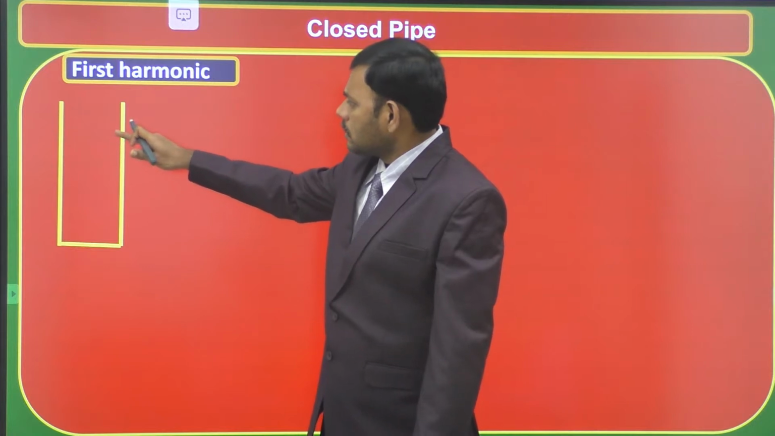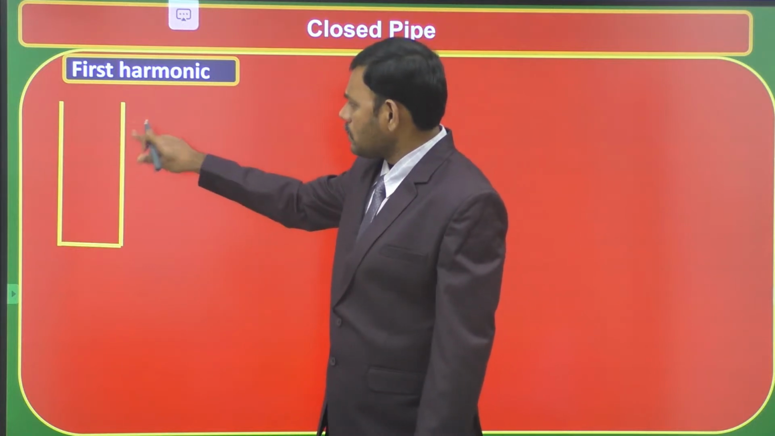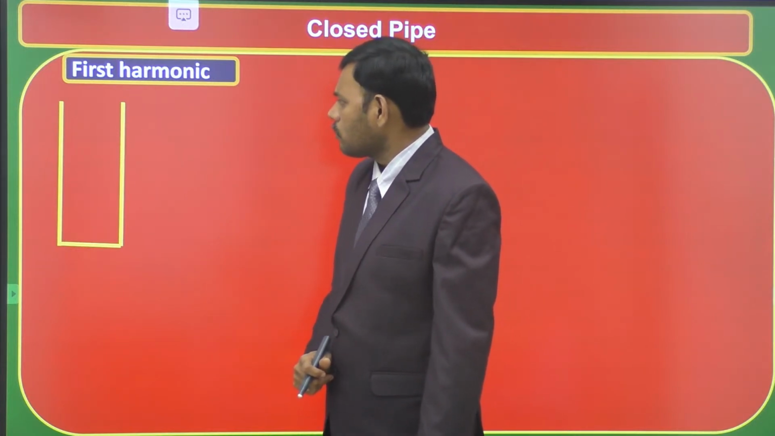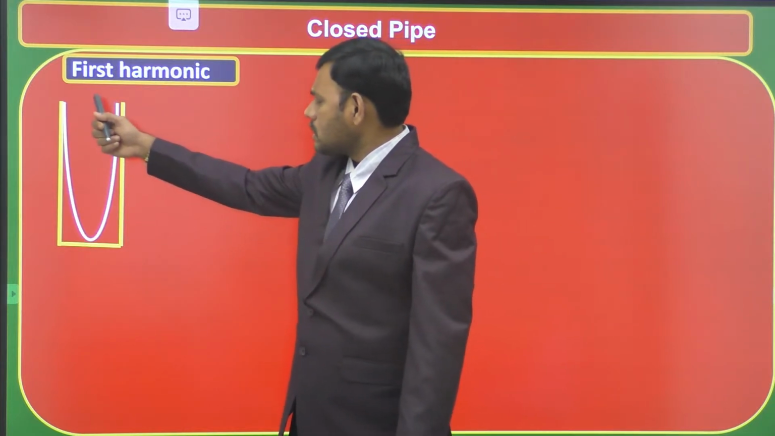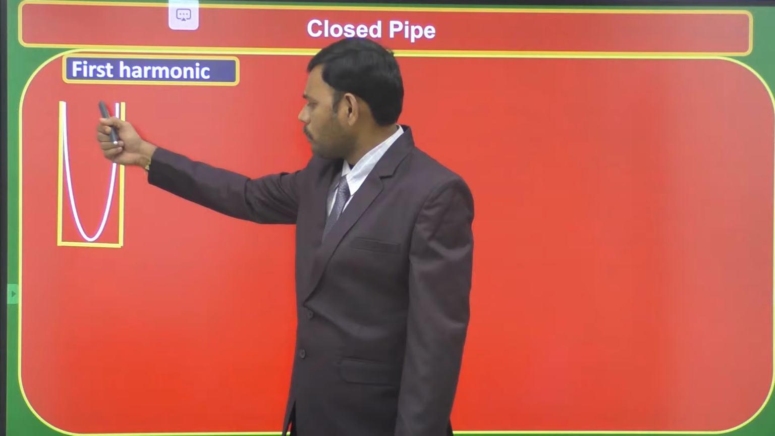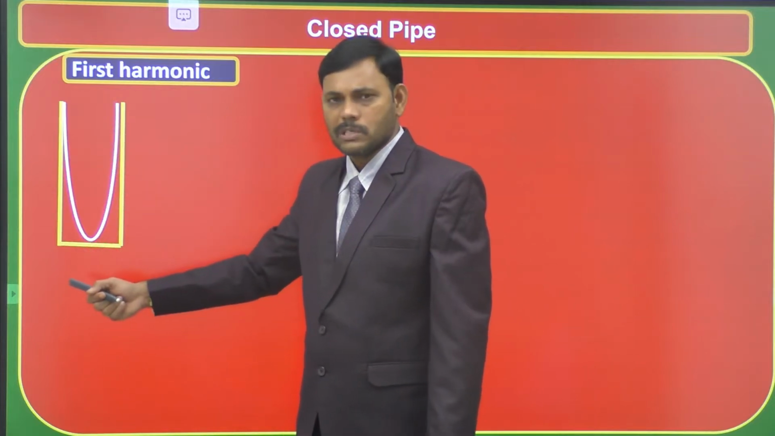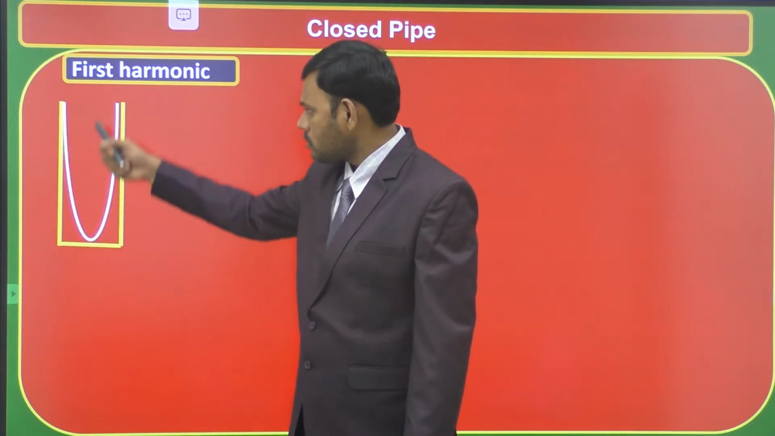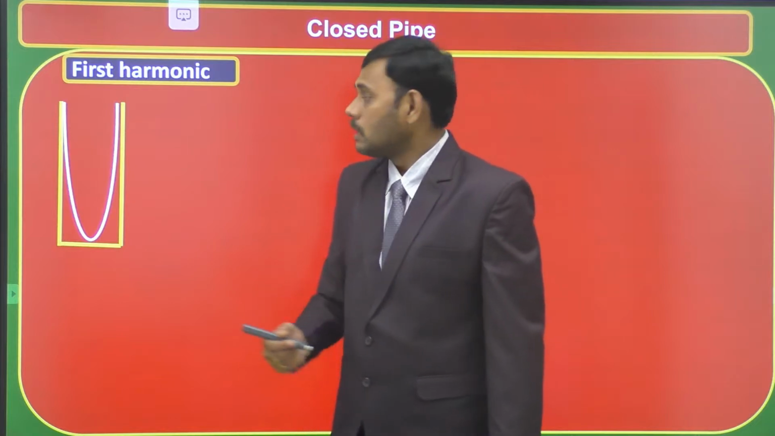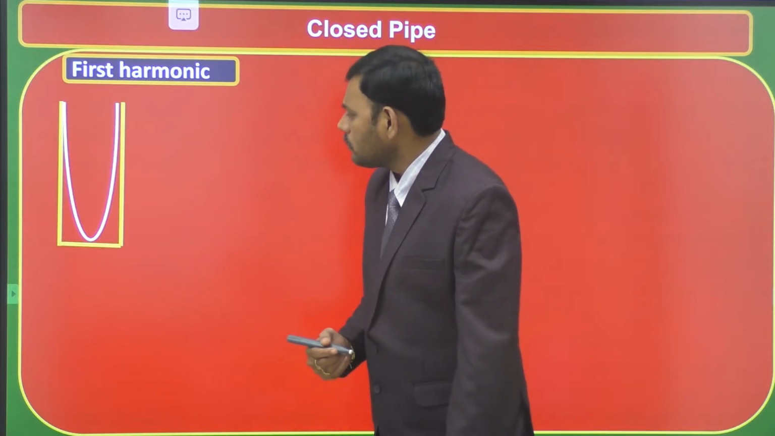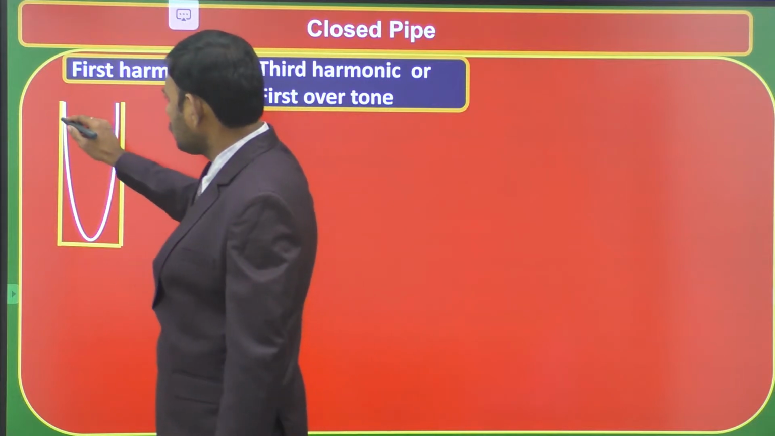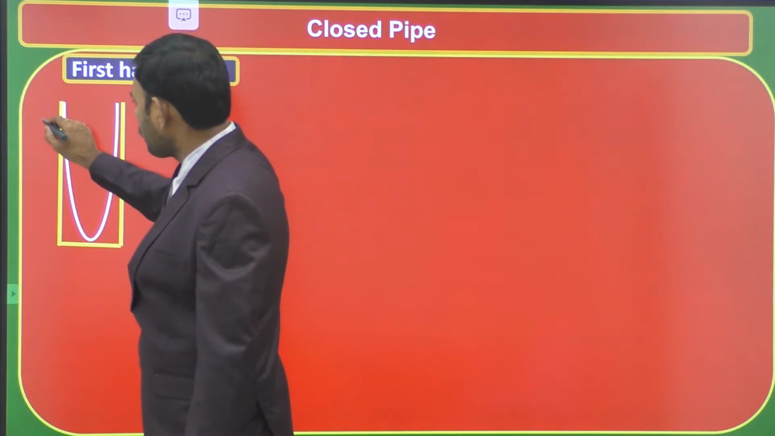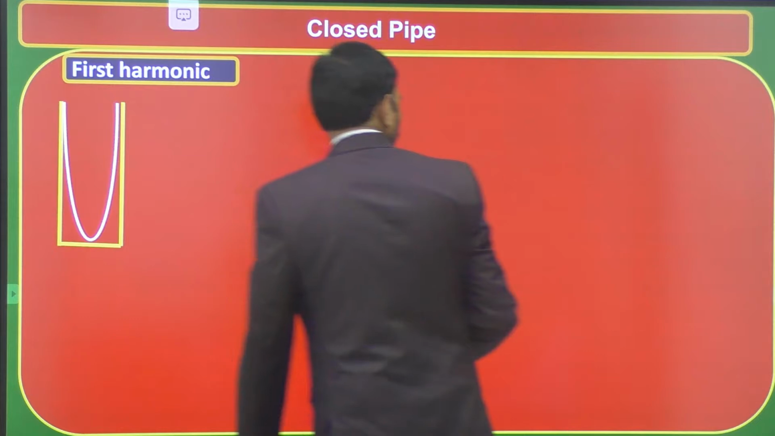Let us see the first way of forming stationary waves in the first harmonic. This is the way. As we discussed, always an antinode is formed at the open end and a node is formed at the closed end. Closed end produces nodes, open end produces antinode. Here the length of the pipe is L. This is the length of the pipe.